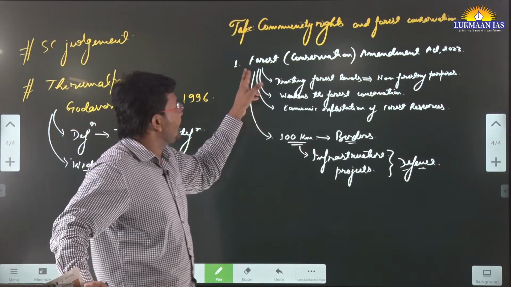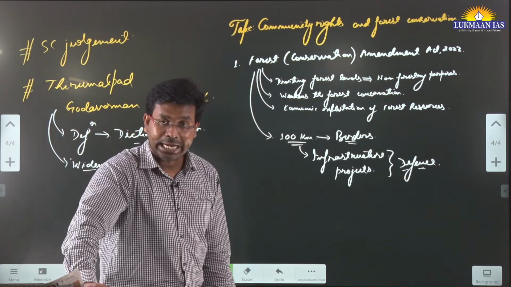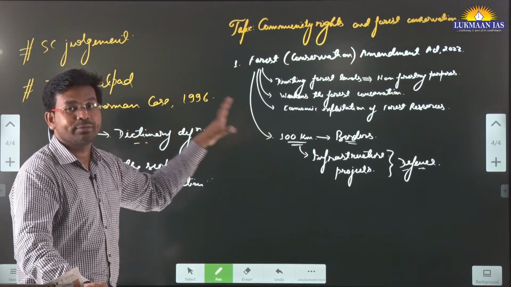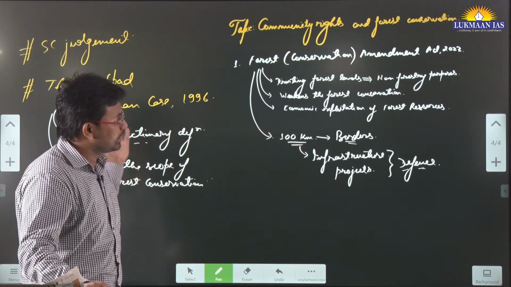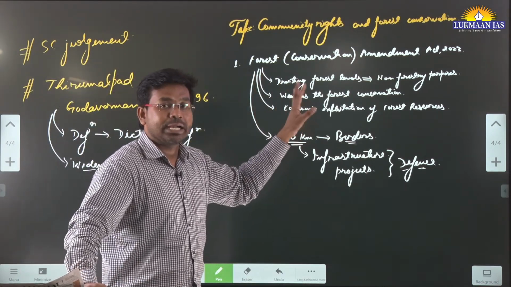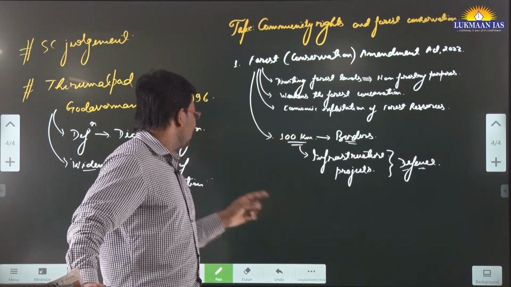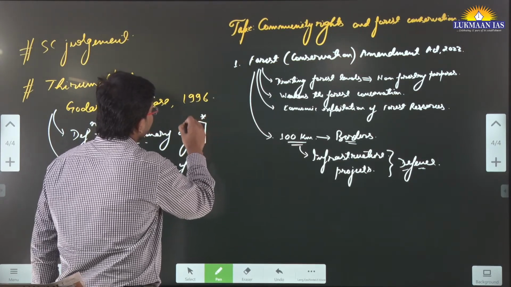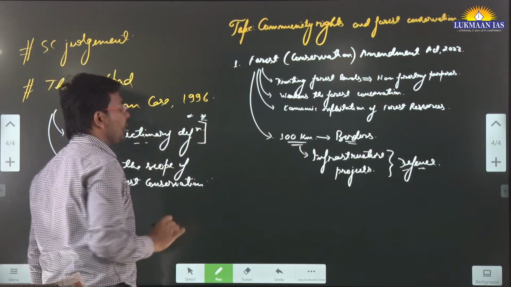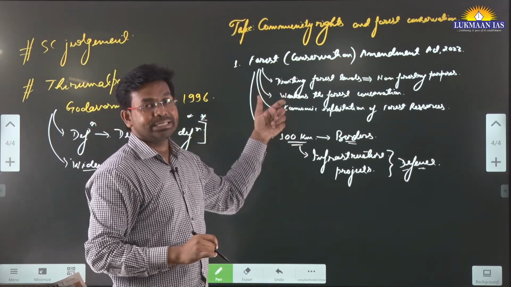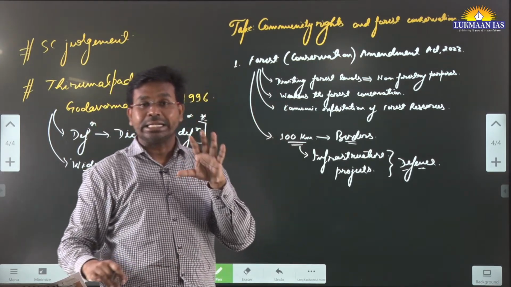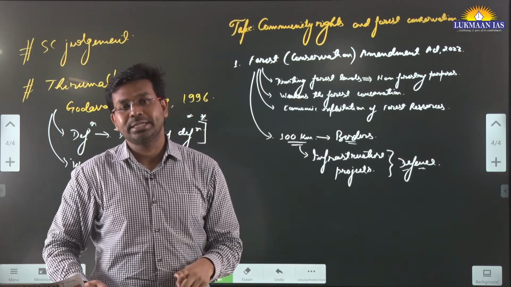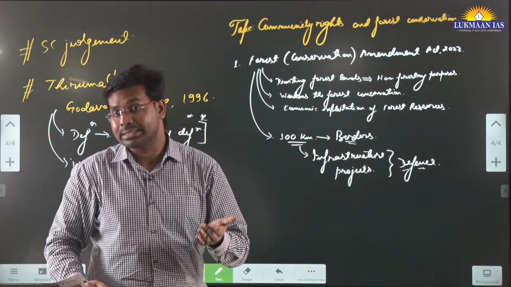However, the Government of India has come up with the Forest Conservation Amendment Act 2023. This tries to do away with the judgment of the Supreme Court of India in this particular case. It adopts a definition of forest which deviates from the dictionary definition, as was given in the verdict in the Thirumalpad Godavarman case. Here they say those forests that are deemed to be forest in government official records will only be considered forest. Otherwise, they will not be considered forest.